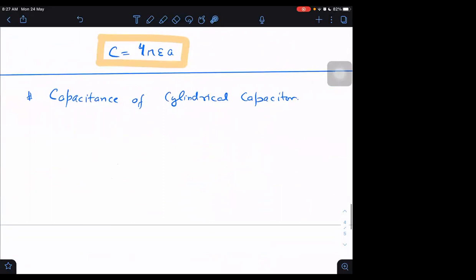K is thermal conductivity. L by K. L by K is the electrical conductivity K or thermal conductivity K, depending upon which case you are taking.